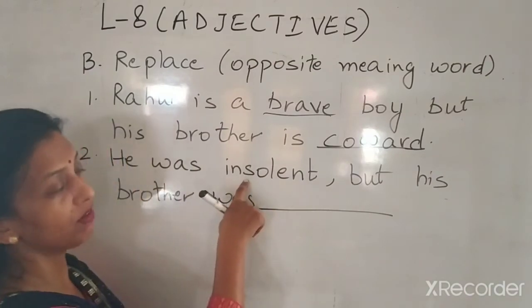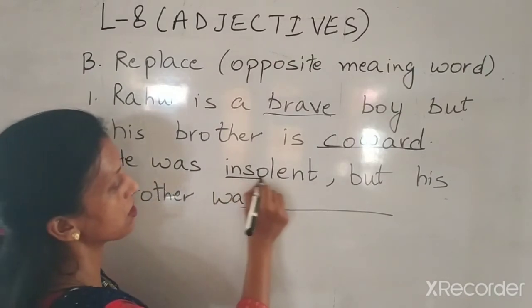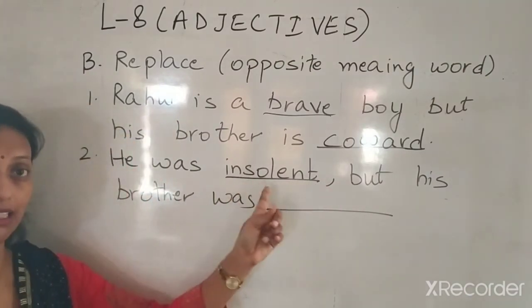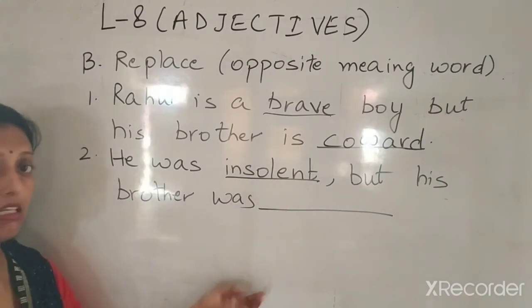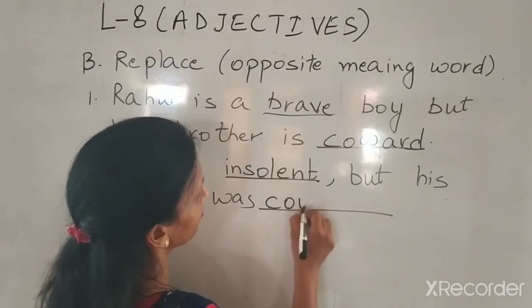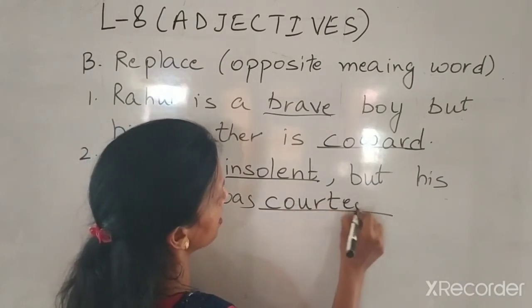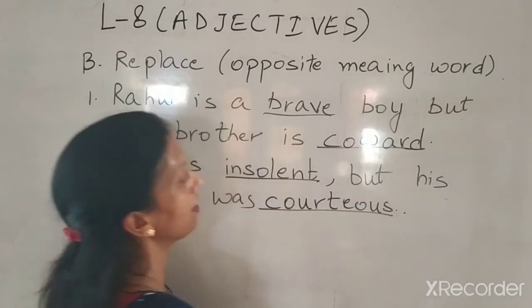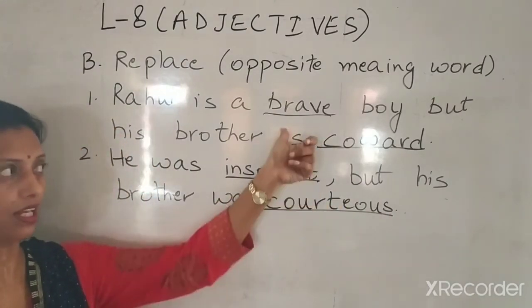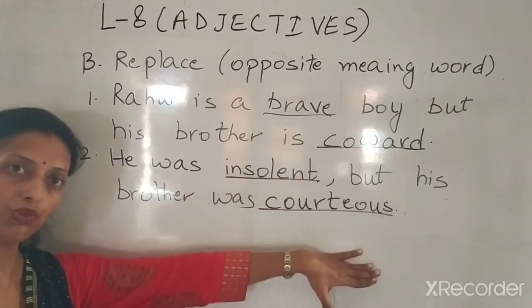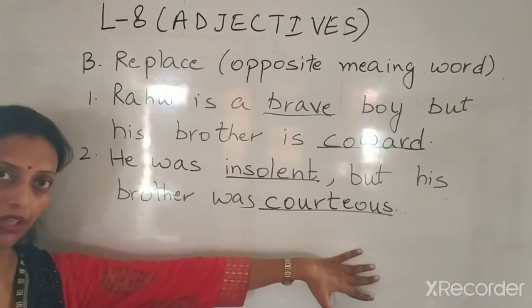Now what do you find in italics? Insolent. Insolent is in italics. Now what is the opposite of insolent? It is courteous. Alright? Similarly, what you have to do, you have to find the words which are in italics and you will write the words which are opposite to their meaning. Okay?